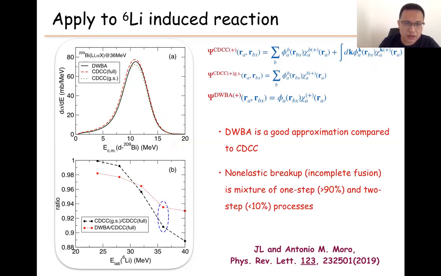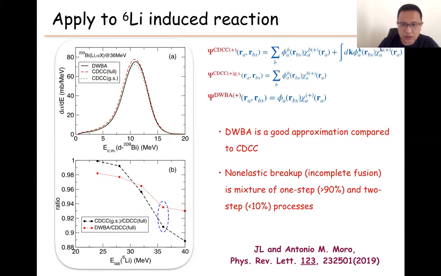And also this is for only one energy of lithium-6 on bismuth, and this is the energy of the deuteron on the bismuth in this breakup calculation. Here we show the lithium-6 with different energies and integrate the cross section, and compare the integrated cross section with the CDCC ground state, with the CDCC4 calculation, or the DWBA with the CDCC4 calculation. And here we all confirm again this is a very good approximation. DWBA is a very good approximation to the CDCC wave functions. The circle is this energy, we put it here.